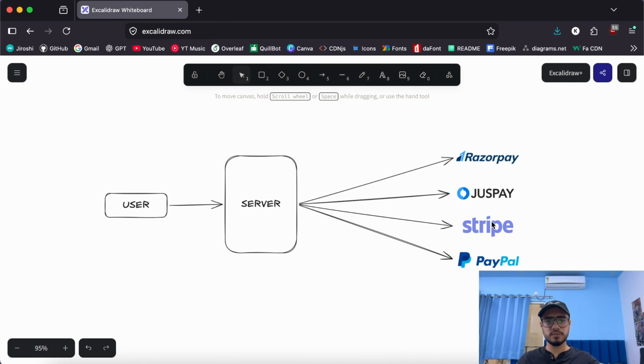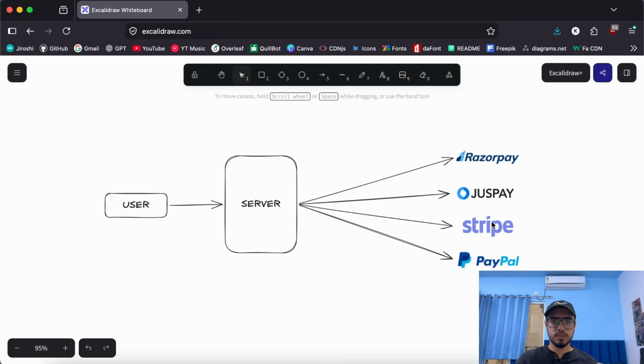So imagine we are building something like this. The user calls the server and chooses the particular payment gateway, and the server switches it at runtime. So the server will decide at runtime which payment gateway to call. Okay, so how can we actually make this, and why will this become the solution? We'll come to that later, but let's for now decide how to implement this.